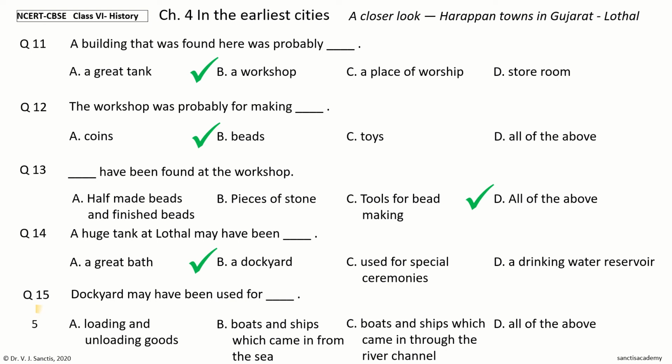Your time to choose. And the answer is all of the above. So, the dockyard may have been used for loading and unloading goods, for boats and ships which came in from the sea, for boats and ships which came in through the river channel.